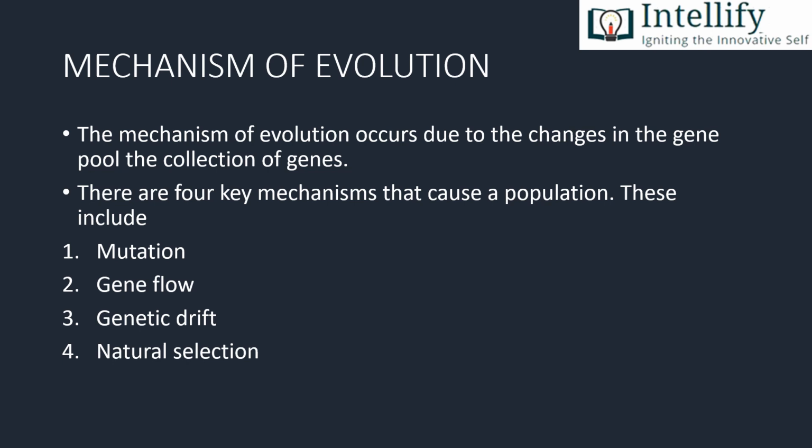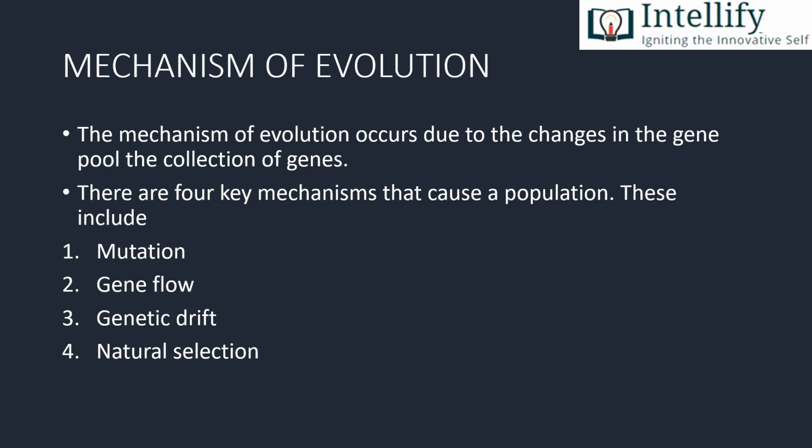And next one is gene flow. The transfer of genes from one population to another is called gene flow. For example, if we see pollen of flower, pollen moving from one place to another by the action of wind, or people moving to different cities or countries. When a person from one country moves to the other and mates with a person there, a transfer of genes occurs between the individuals. That is, a hybrid person is born who consists of some genes from one parent, some from the other. Since the parents contain different genes, transfer of genes occurs. This is how the gene flow between different populations occurs.